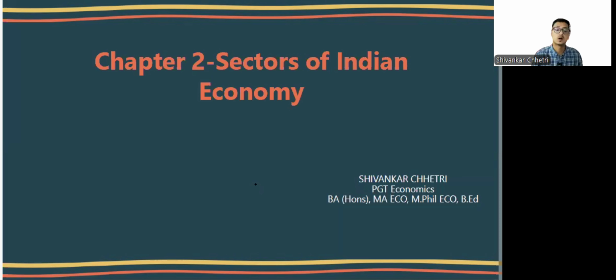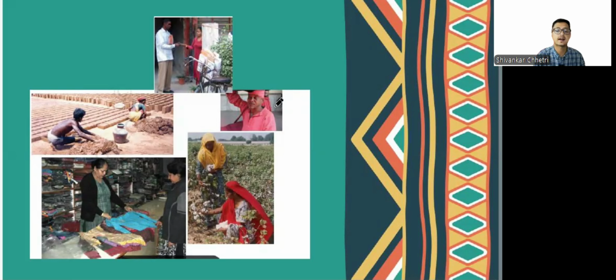So you can see here there are various activities that have been shown. These are all the economic activities. As you can see here, a person is selling some goods to a woman. Here, a porter is carrying luggage. Here, bricks are being manufactured. Here, a woman is selling clothes in a retail market. Here, there is agriculture, the growth or production of cotton, which represents agriculture.